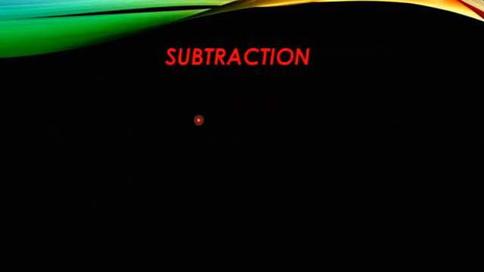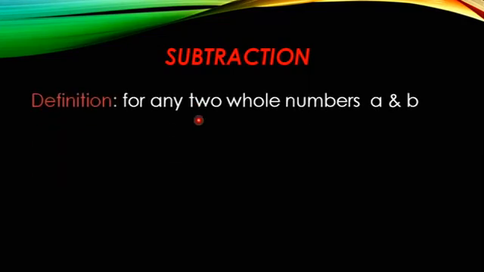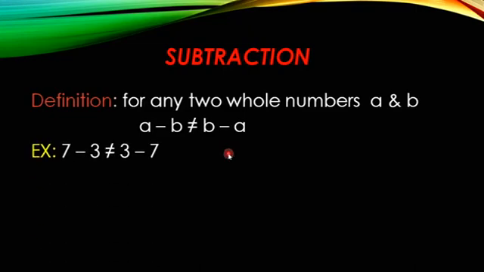Let us see subtraction. Same thing, under commutative property we will see subtraction. For any two whole numbers a and b, a minus b is not equal to b minus a. Now how it is not equal, let us see with an example. I have taken a as 7 and b as 3. 7 minus 3, how much? So 7 minus 3 gives 4.